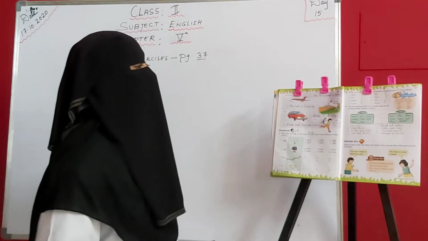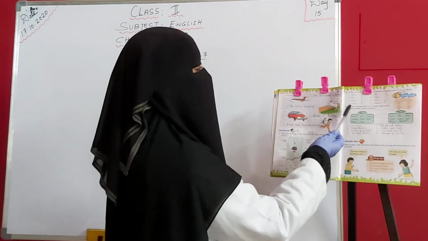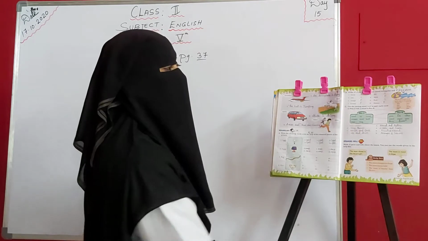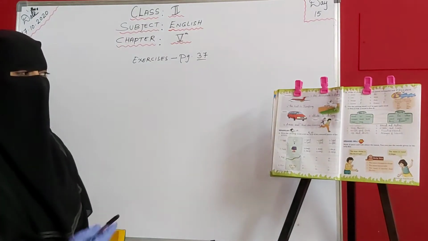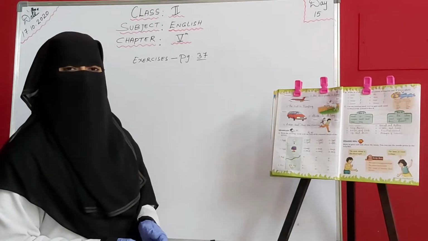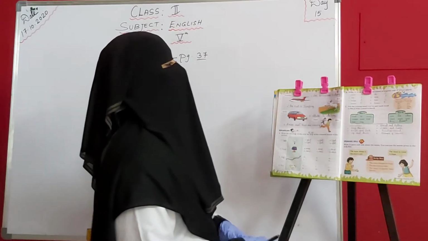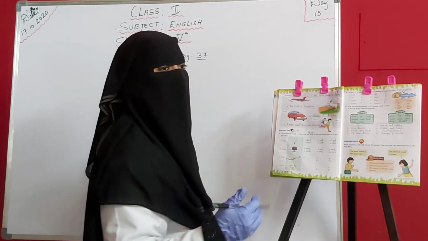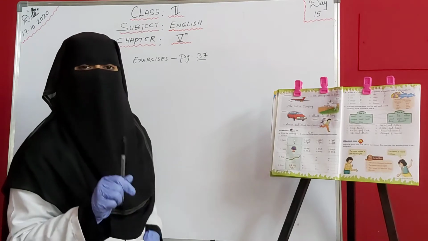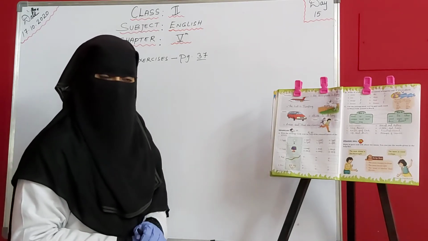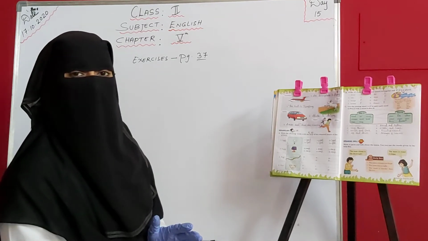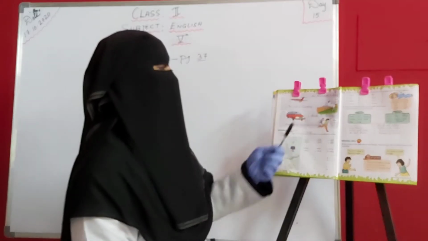Fine. So here in the first bit on page 37 is given: we have to write S if the naming word is singular and P if it is plural. So we have to write S for singular things and P for plural things. So we know कि what is a singular thing and what is a plural thing. Plural means ज़्यादा, singular means एक. Okay, जब एक कोई thing एक होती है तो we call it as a singular and when एक से बहुत ज़्यादा होते हैं जैसे 2 होते हैं 3 होते हैं तो what do we call it as? We call it as plural.